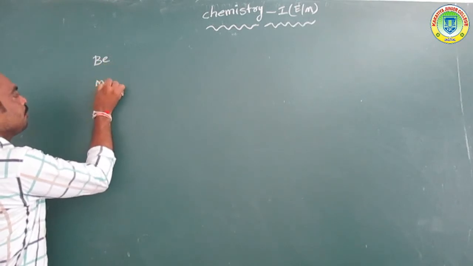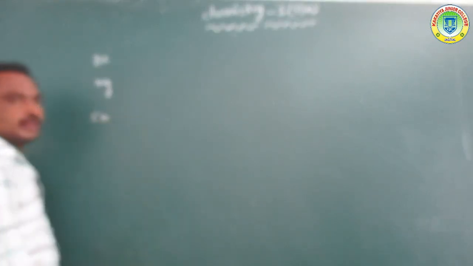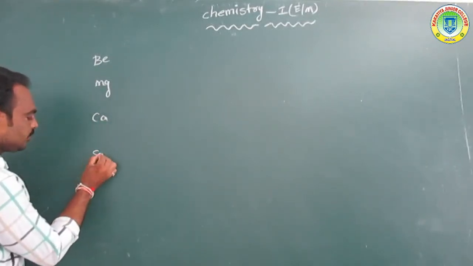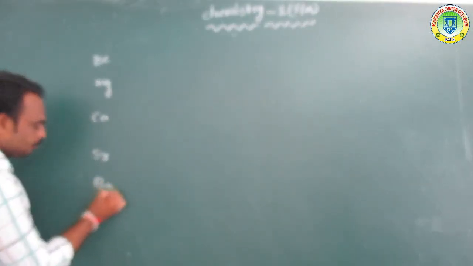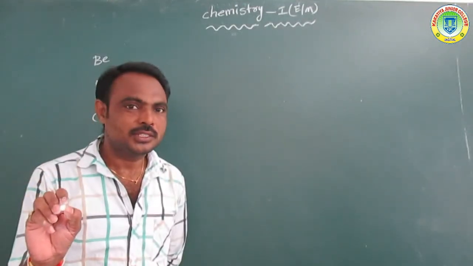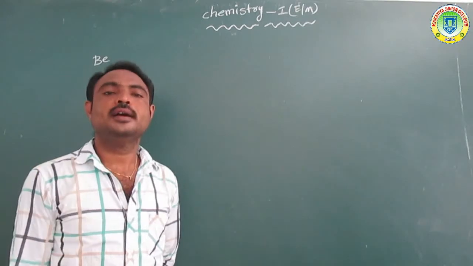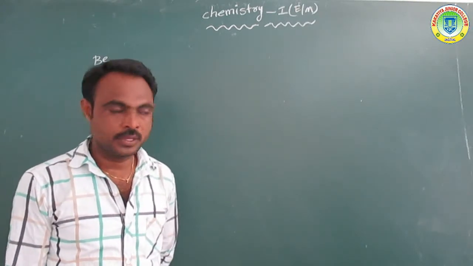Beryllium, magnesium, calcium, strontium, barium, radium. In this group, when some of these elements are heated, they give different colors.